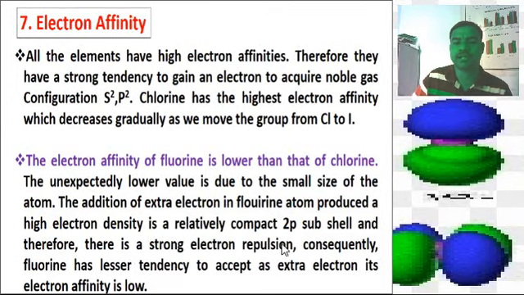The unexpectedly lower value is due to the small size of the atom. The addition of an extra electron in the fluorine atom produces a high electron density in the relatively compact 2p subshell, and therefore there is a strong electron repulsion. Consequently, fluorine has a lesser tendency to accept an extra electron. Its electron affinity is low.